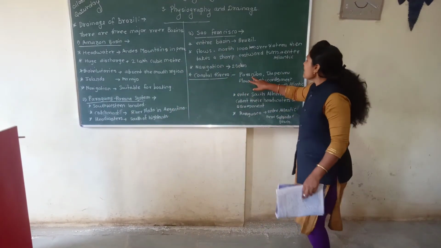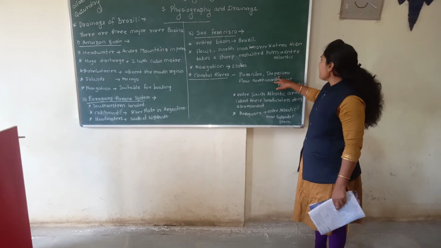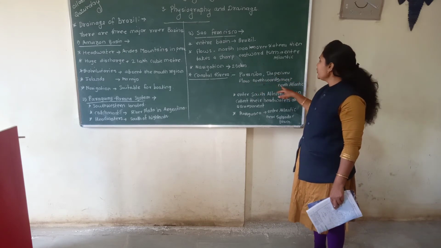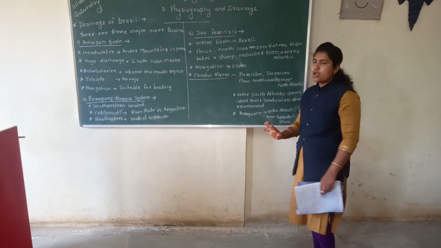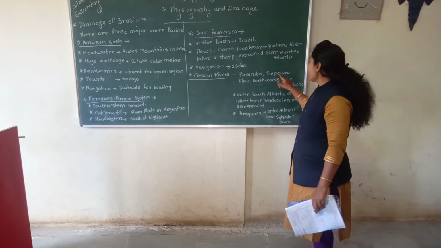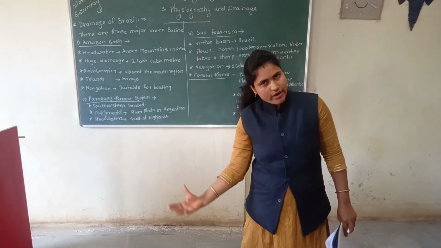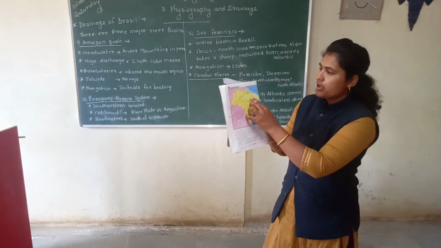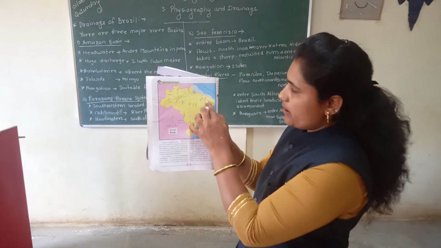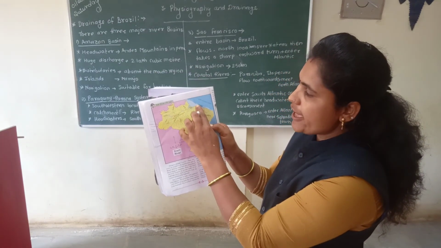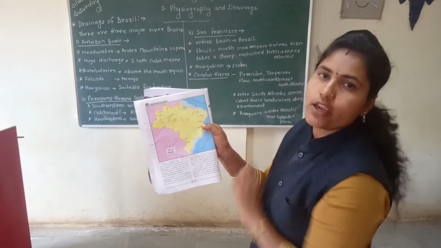Here are the Paranaíba and Itapecuru rivers, which flow northwards and meet the North Atlantic Ocean.